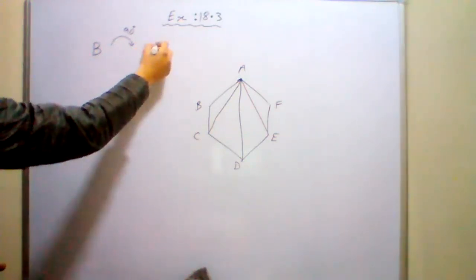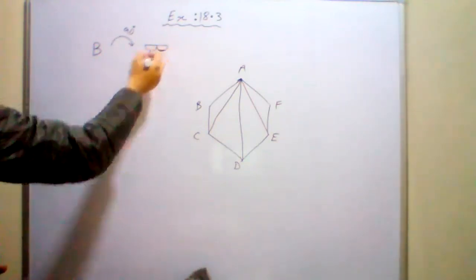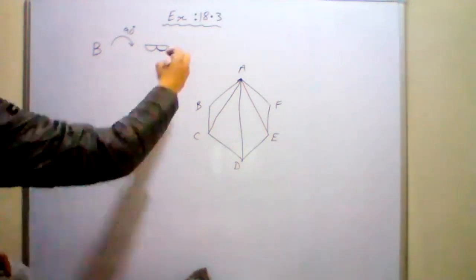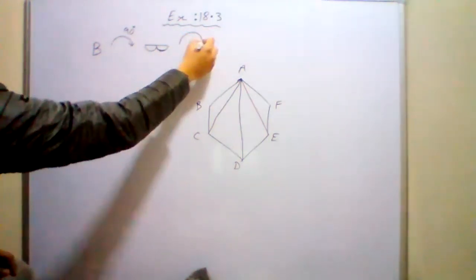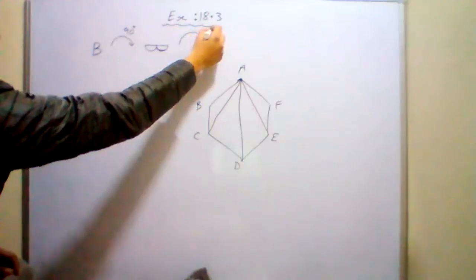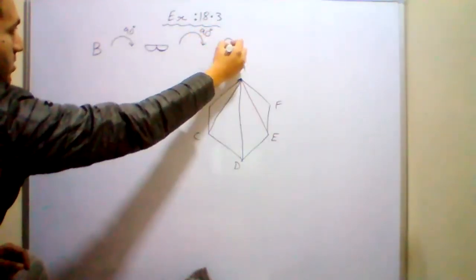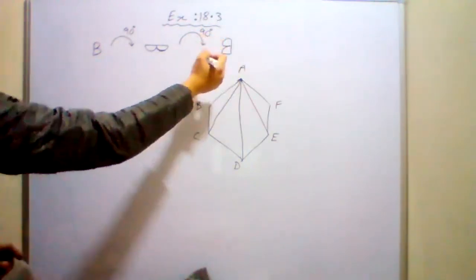It will go in this position. Atulya Sharma, getting or not? And if I rotate another 90 degrees clockwise again, it will look like this. It will become a mirror image of itself.